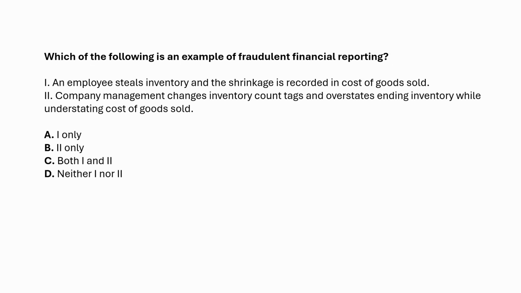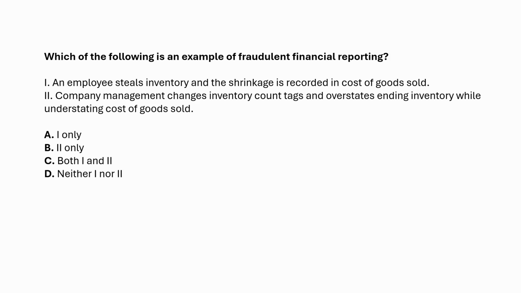Here's the next question. Which of the following is an example of fraudulent financial reporting? One: an employee steals inventory, and the shrinkage is recorded in cost of goods sold. Two: company management changes inventory count tags and overstates ending inventory while understating cost of goods sold. Choice A says one only. Choice B says two only. Choice C says both one and two. Choice D says neither one nor two.